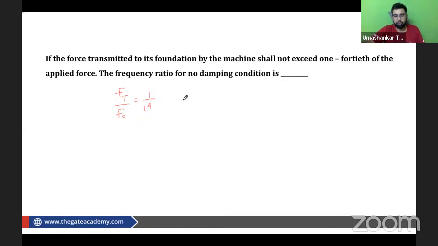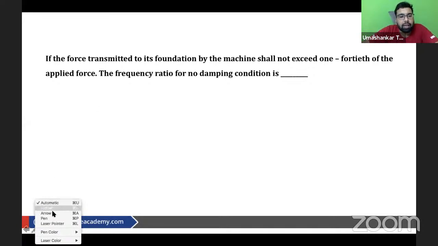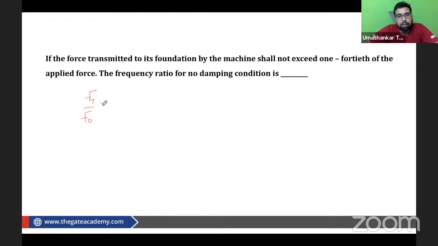So the limit to Ft by F naught is 1 by 40. So the ratio of Ft by F naught, that is force transmitted to the force generated, is not to exceed 1 by 40. I think we know this is your transmissibility ratio.